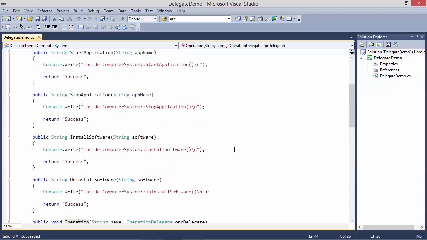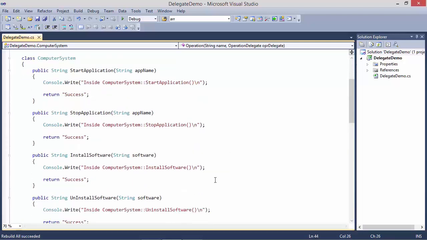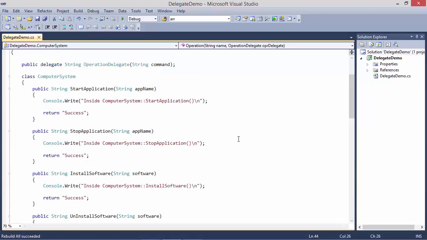Okay, right now we are interested in only the first four operations. So we can see all four have same signature as delegate, one parameter of type string and return type is string.